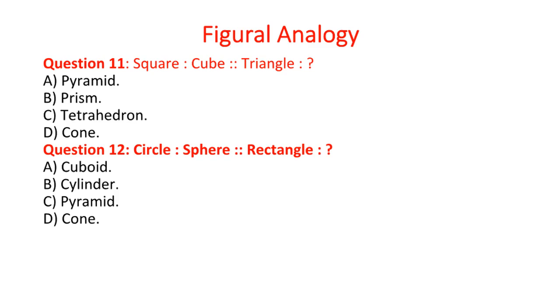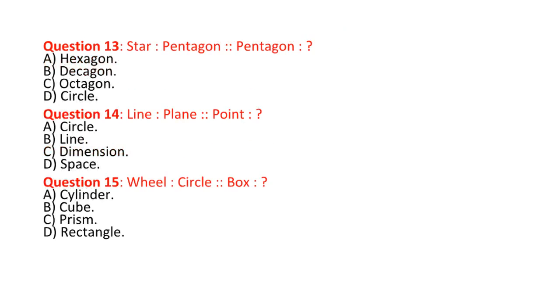Question 13. Star : pentagon is proportional to pentagon : A. Hexagon. B. Decagon. C. Octagon. D. Circle. Answer: B. Decagon. Explanation: a star fits inside a pentagon, and a pentagon fits inside a decagon.